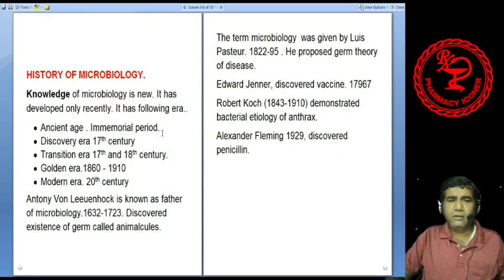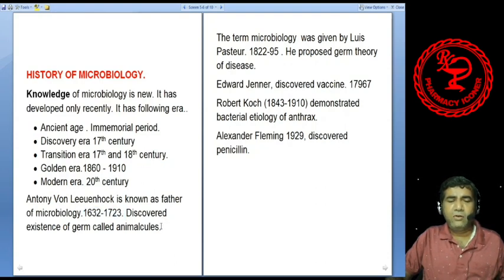Now, microbiology started in the 17th century, from the middle of the 17th century to the middle of the 18th. Antony van Leeuwenhoek is known as the father of microbiology. He lived from 1632 to 1723.